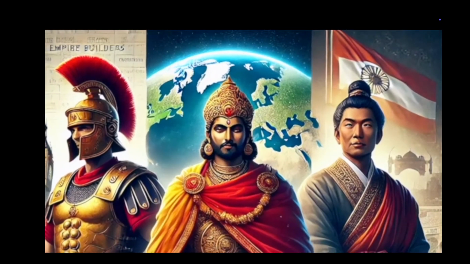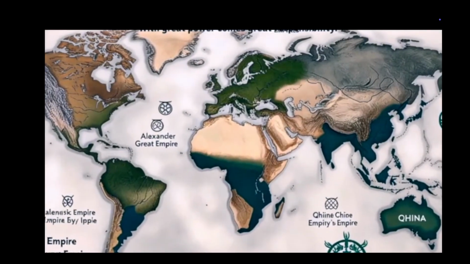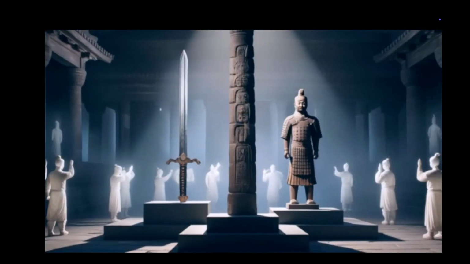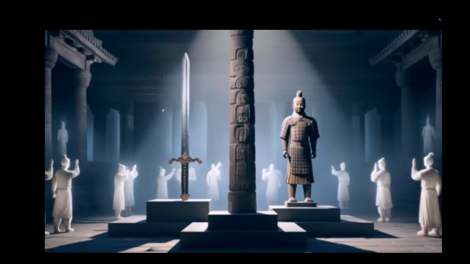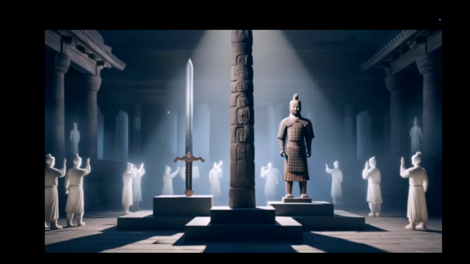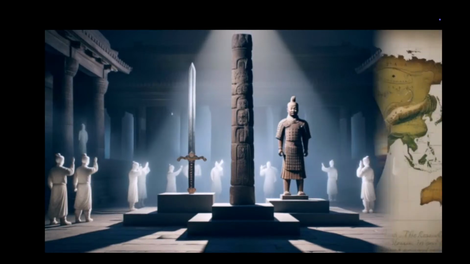Alexander, Ashoka, and Qin Shi Huang, three empire builders whose leadership and policies changed the course of history. Their stories remind us that with great power comes great responsibility. They dreamed big, built empires, and left legacies that shaped our world.